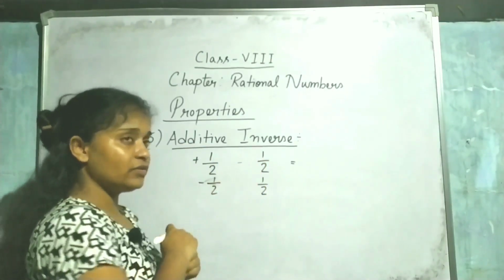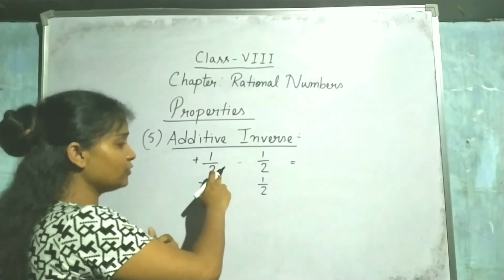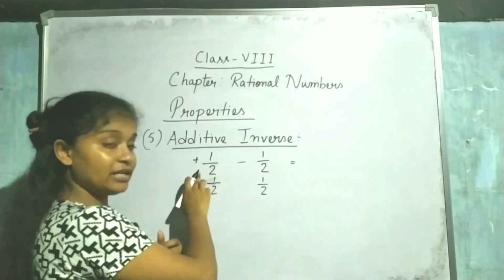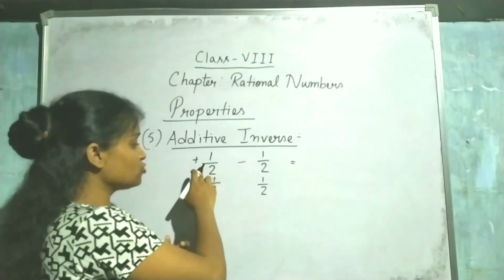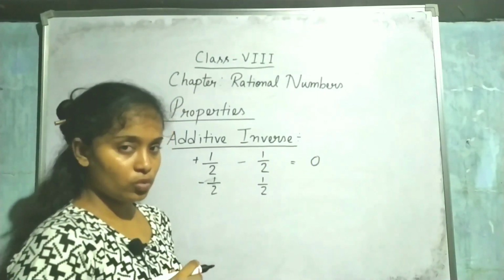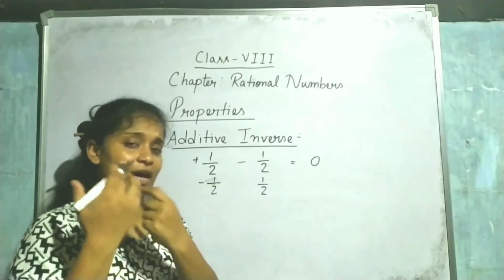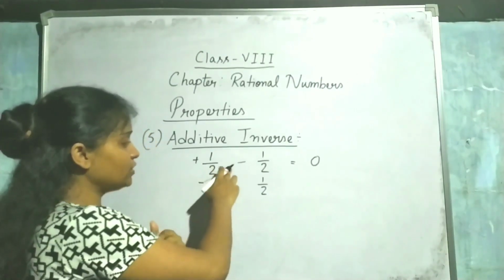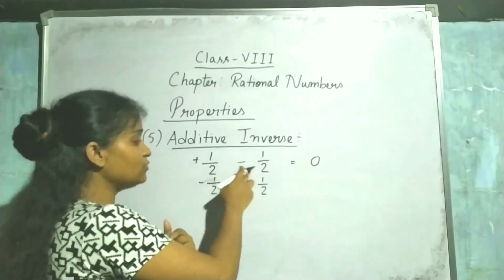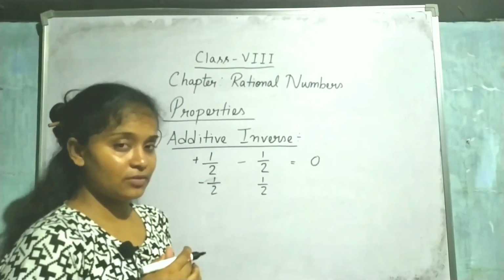When you are finding additive inverse, you can also check that if their sum is 0, then they are additive inverses.